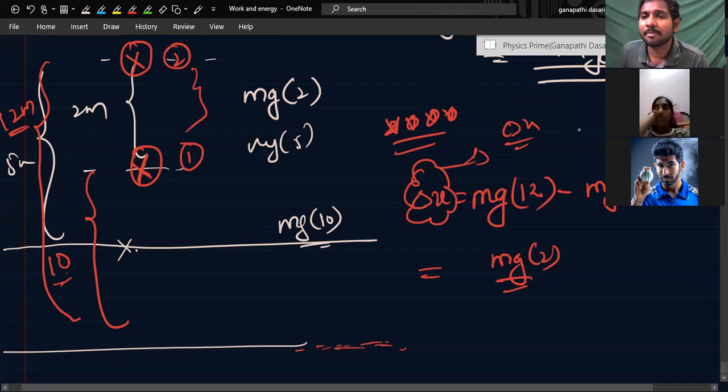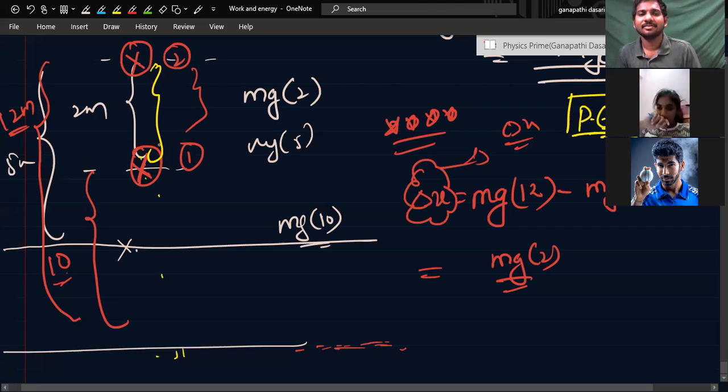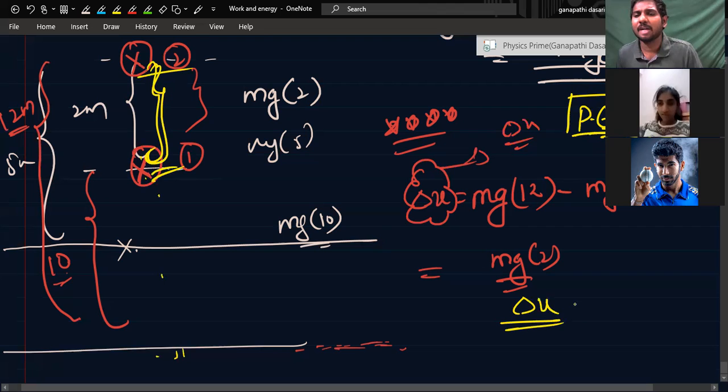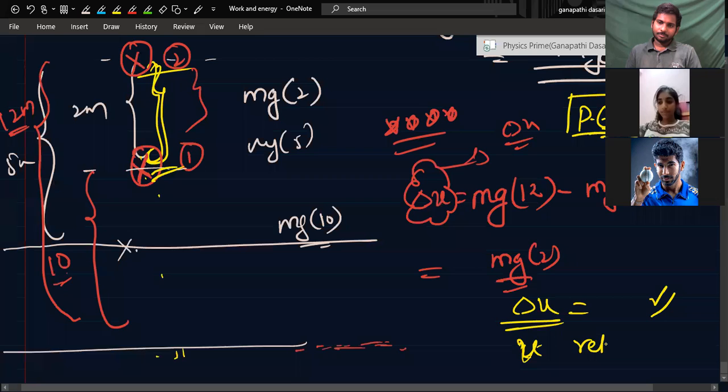because potential energy will depend on the reference point. This can be mg into 2, this can be mg into 5, this can be mg into 10 depending upon the reference. But the difference will be 2 meters, right? That is why the change in potential energy will not give you confusion. But whenever you ask just simple potential energy, you should ask for a reference. What is the reference level here? Got it?